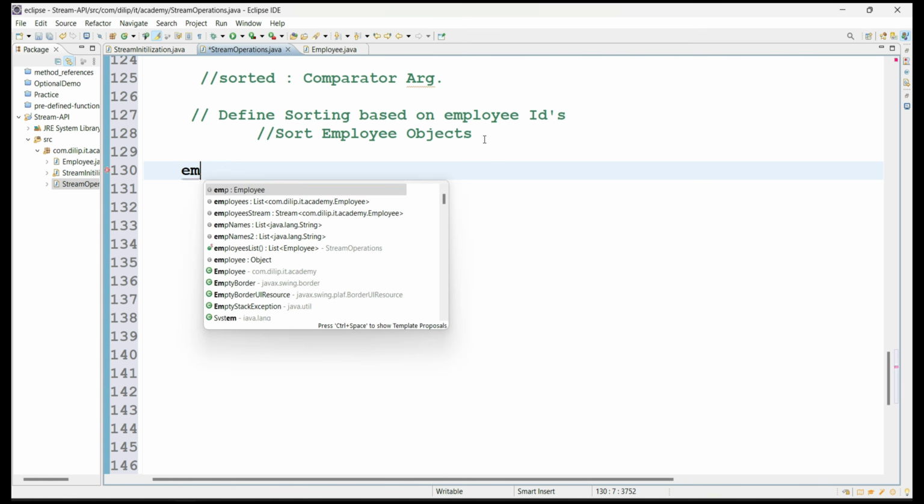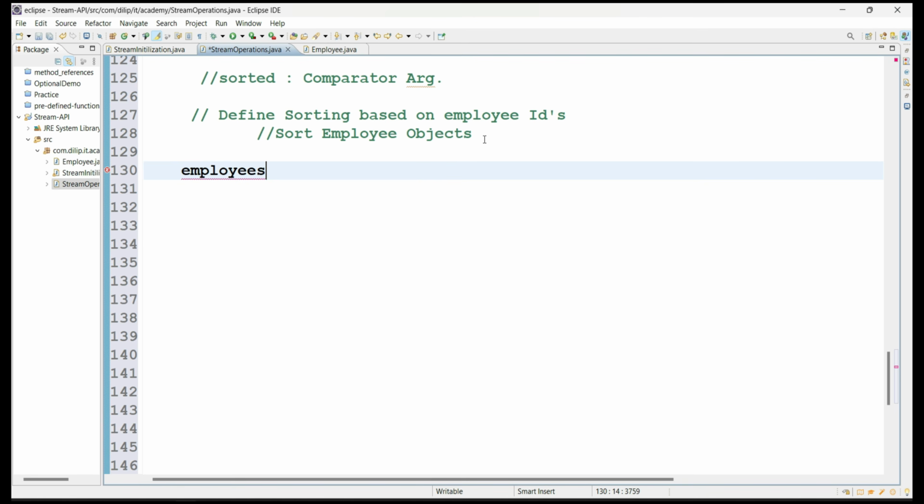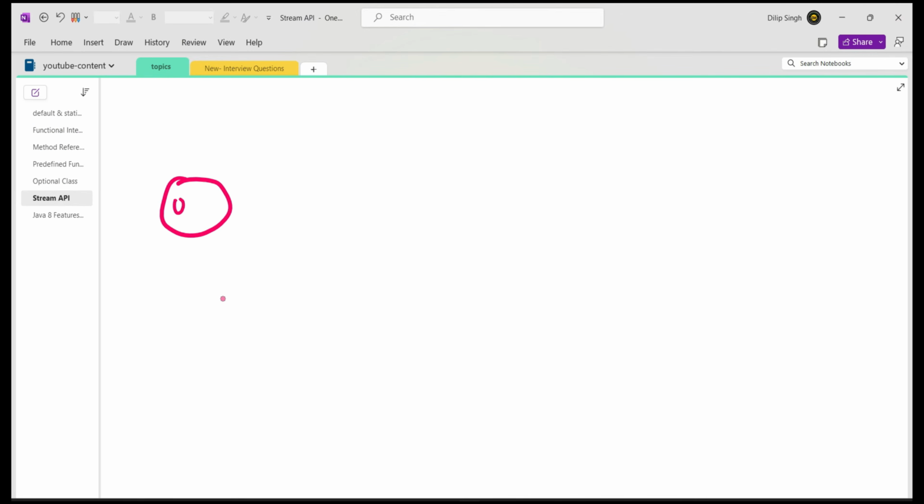First thing, what is the source? The employees list. From that you are creating a stream object. Now let's come back to the sorted method. Why am I not calling map or any of these other things? Because I don't want to map. I want to sort only the employee objects, internally with respect to employee ID. So this is the list of objects, in whatever order it is, and from this you are creating a stream again.